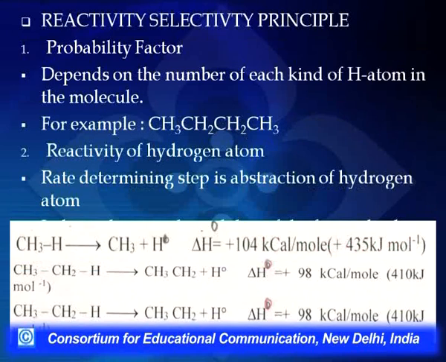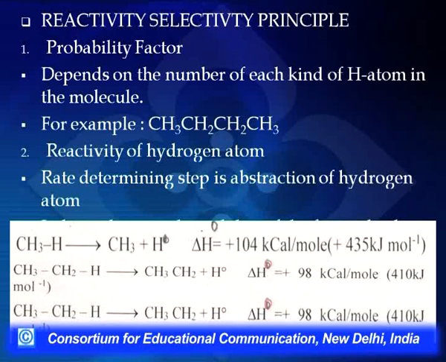So the energy requirement is low, which means the potential energy of this free radical will be less. That means the potential energy of the tertiary free radical will be least, followed by the secondary free radical, and then the primary free radical.